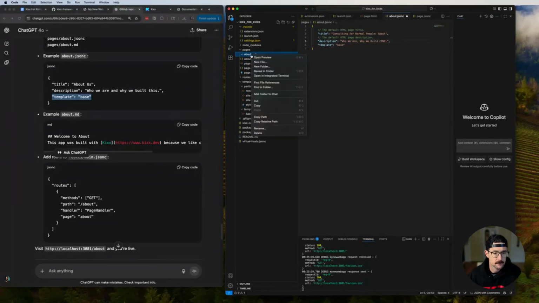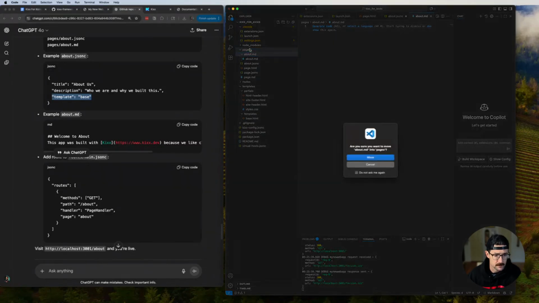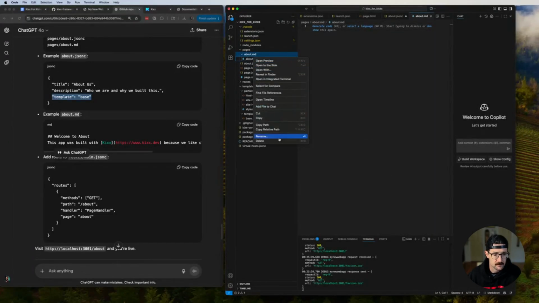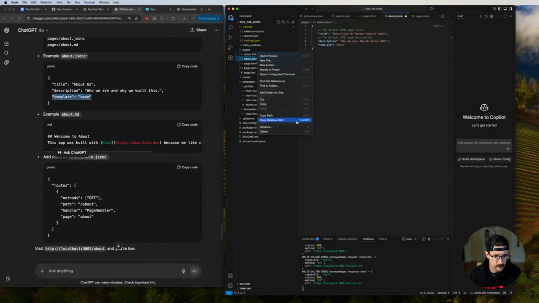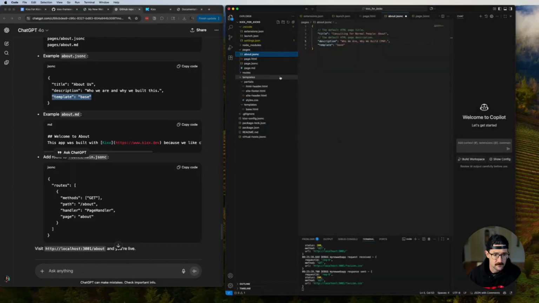This should not be a folder. This should be a file. Oh dear. Can I drag it? Yep. Replace it. Unable to move. It would replace the folder it's contained in. Yeah, I get why that was a weird thing to ask you to do. VS Code. About MD and its contents, yes.